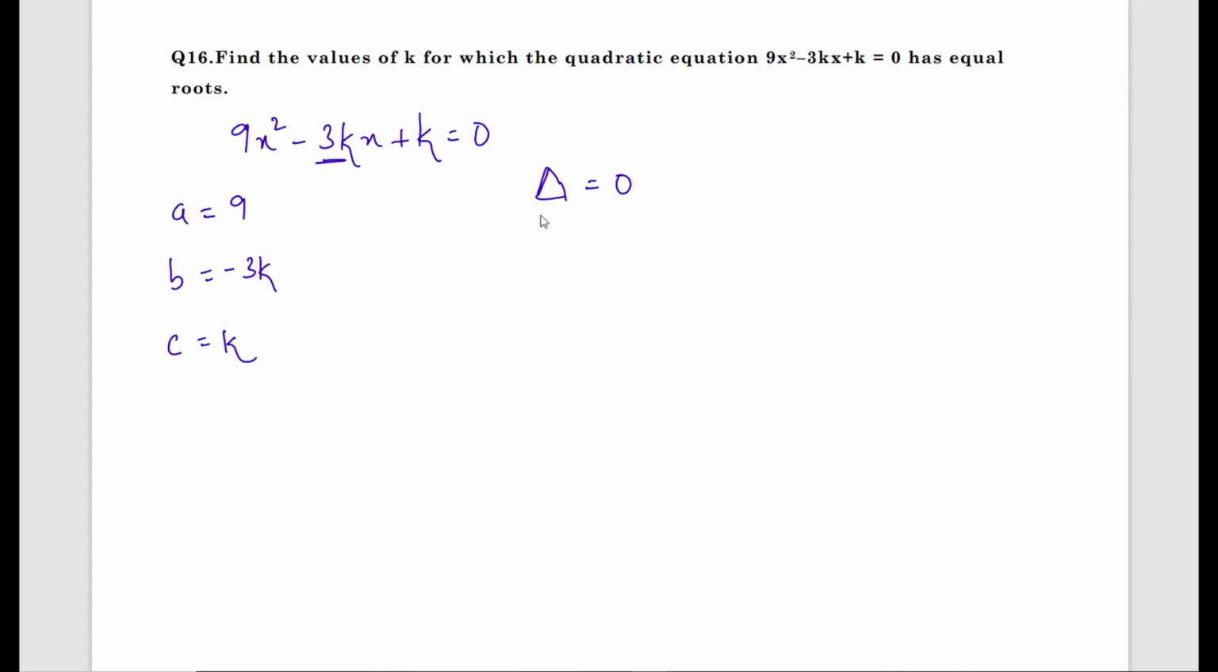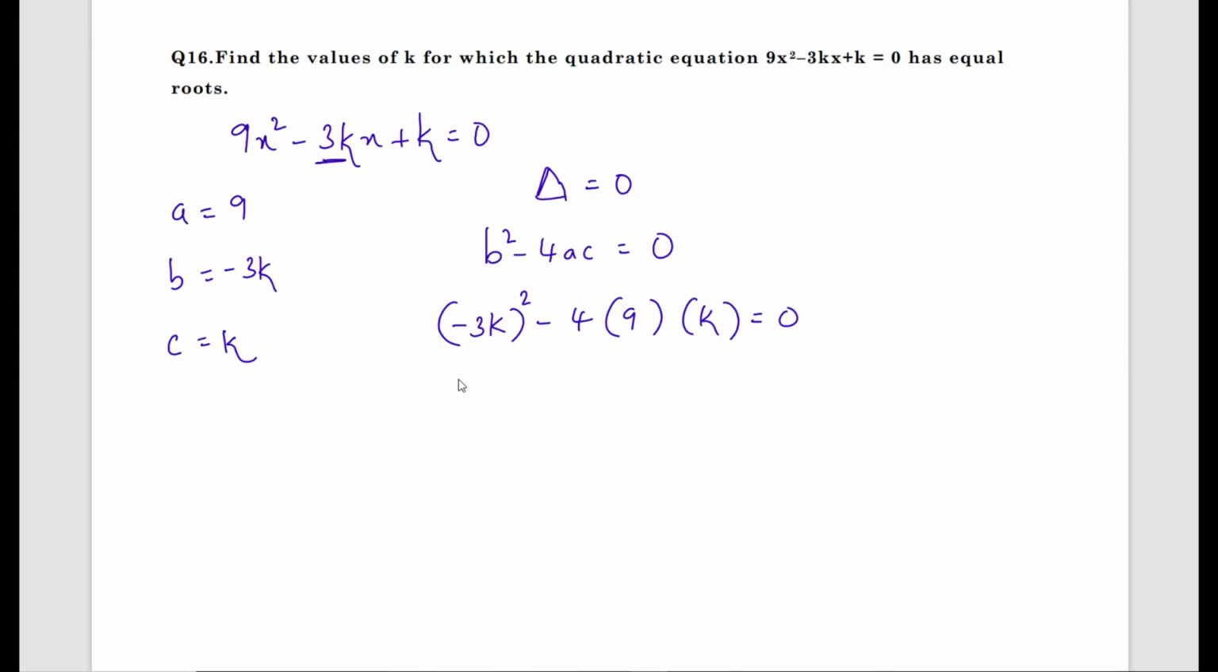First, let me write the quadratic equation: 9x square minus 3kx plus k equals 0. What is the value of a? A is 9, b is minus 3k, then c is k. Now delta, given what? Roots are equal, that means delta equals 0. When the roots are equal, delta equals 0. That is, b square minus 4ac equals 0. What is b value? Minus 3k whole square minus 4 into a which is 9, c is k, equals 0.